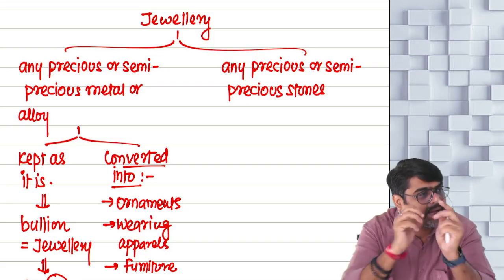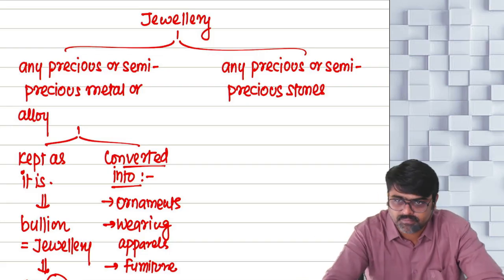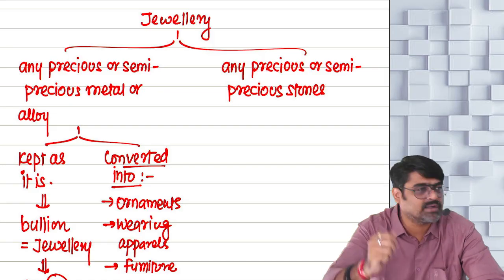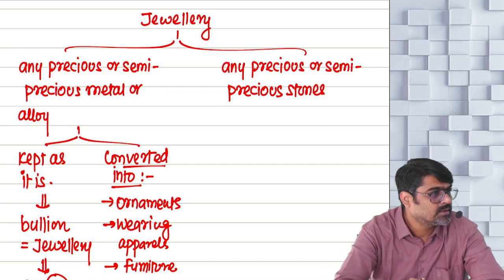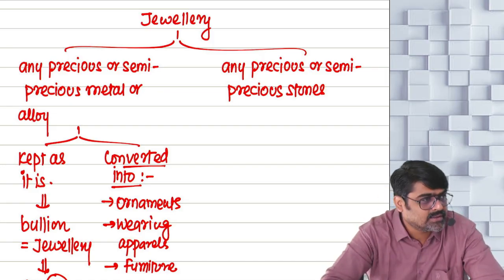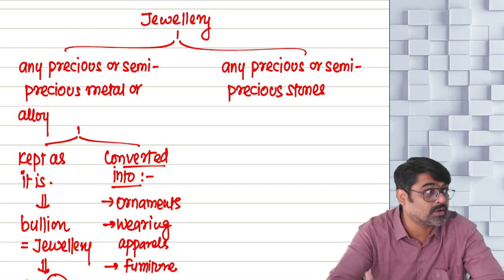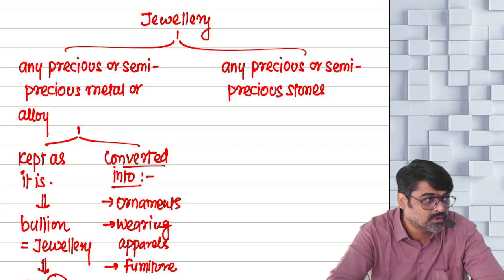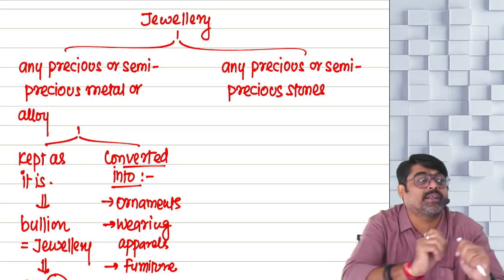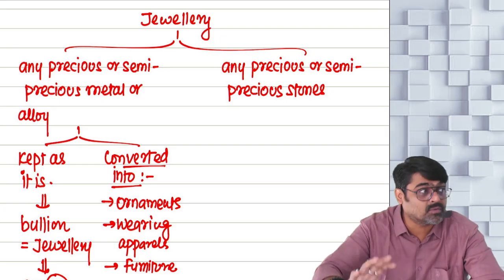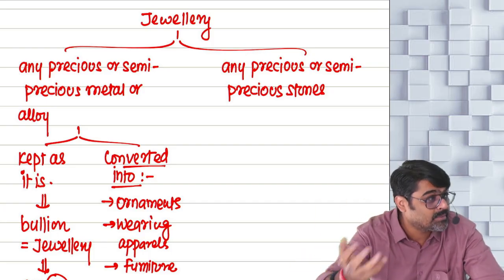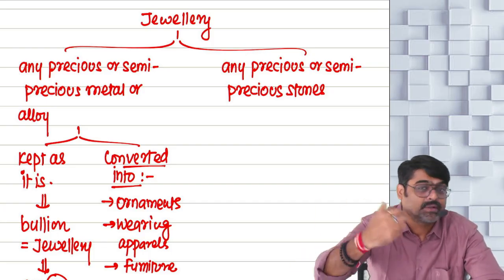Okay, no? I can keep the stones like this only. Pearls are there, rubies are there, emeralds are there, then diamonds are there. They are stones only. Stones of different colors, so attractive to see. People keep them as it is, or people can convert them into ornaments, furniture, wearing apparels.